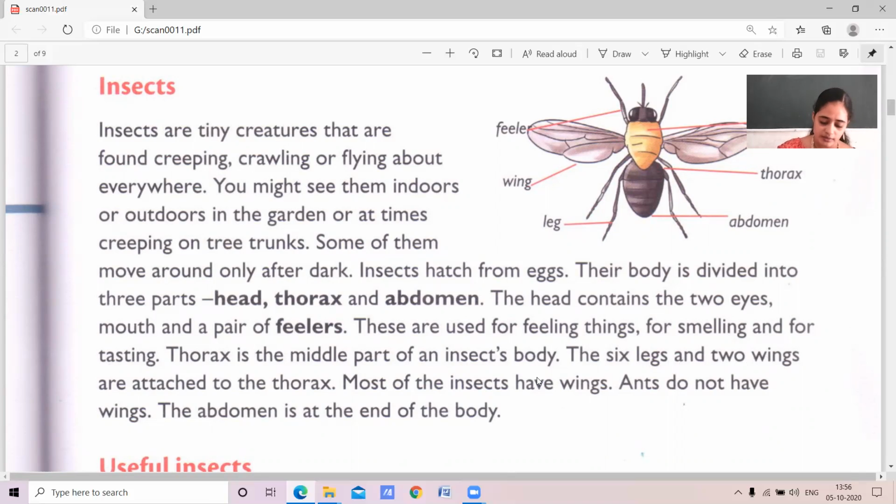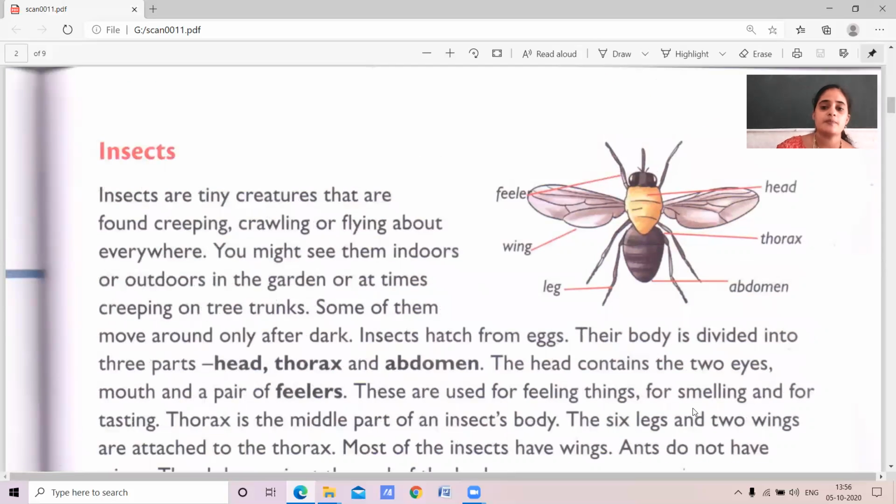How is their body? The body is divided into 3 parts. One is the head, the thoracic part and the abdominal part. If you see this picture, you can see the body consists of 3 parts.